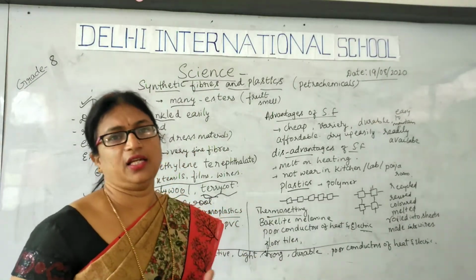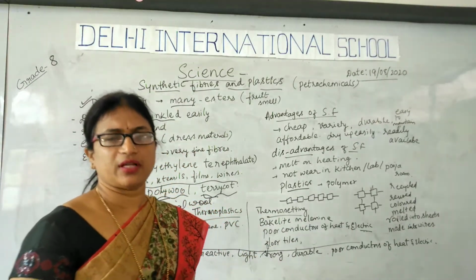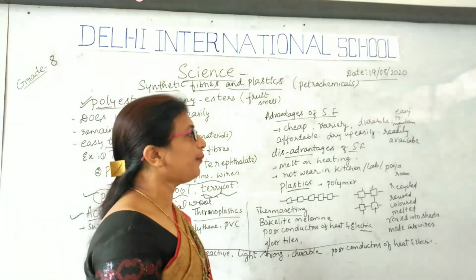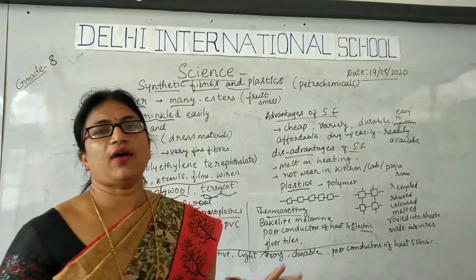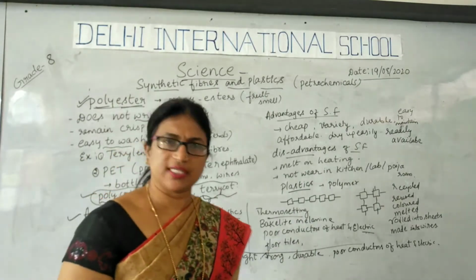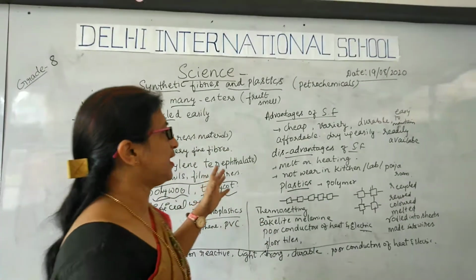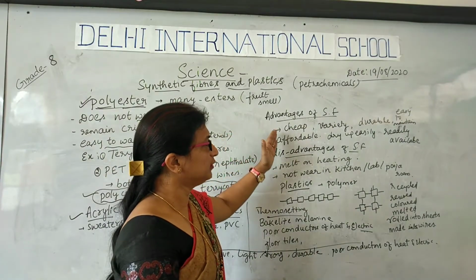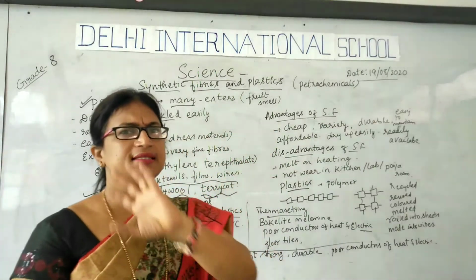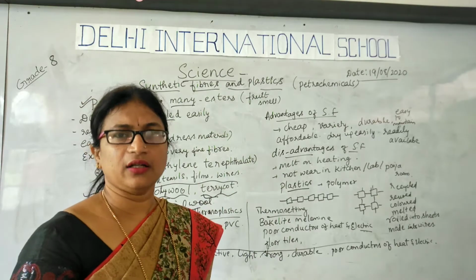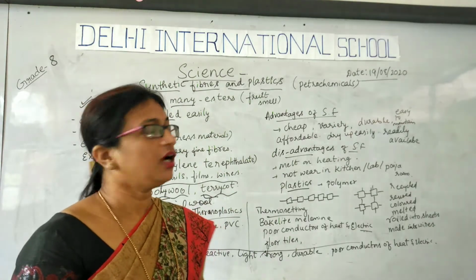If we are in a hurry for some work, it dries up easily, and it is readily available in a variety of colors and designs. In this way, synthetic fibers are more advantageous than natural fibers.